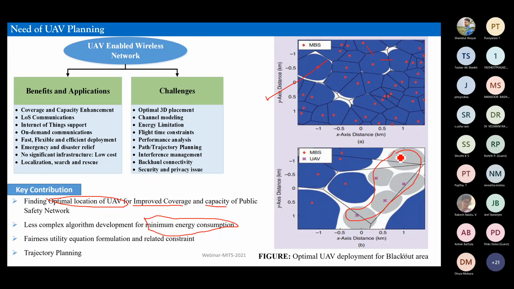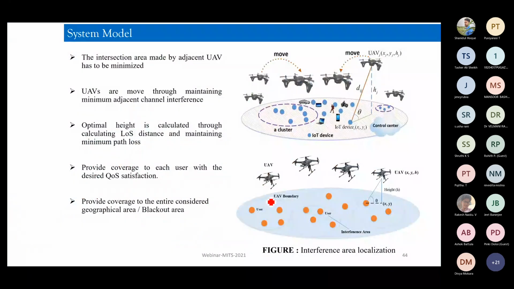These are under blackout area, right? So how to cater this blackout area by having an optimal planning of UAV is also a very important challenge. So here what we have tried to sort out is how we can design an algorithm by which we can deploy an optimal number of UAVs, right? So we call it optimal deployment in terms of coverage area, user association, and energy constraint, right? So there are three basic components involved in it, right?